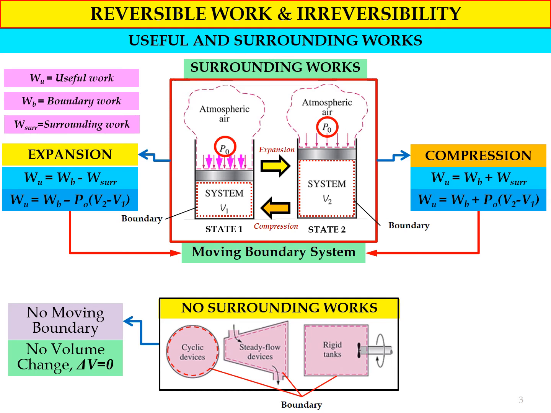Okay, so if you implement this into the equation for expansion and compression, the term V2 minus V1 will be 0. So there is no effect by the atmospheric air on the system. So W surrounding will be 0. And at the end, the useful work will be equal to the work that is produced or required by the system. Okay, so that is the difference between a system with surrounding work and a system without surrounding work.